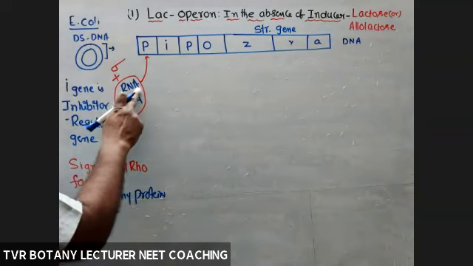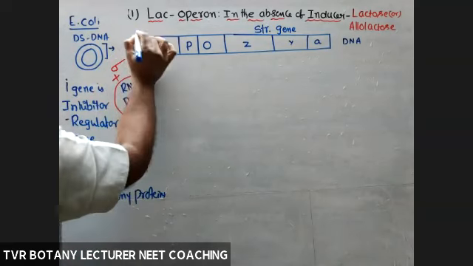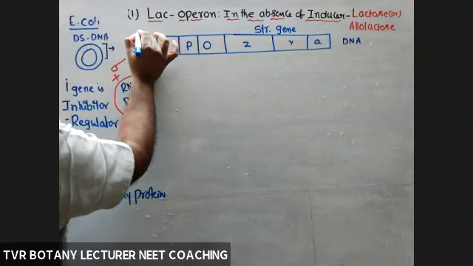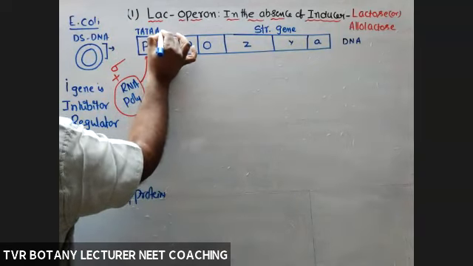So RNA polymerase is able to access the promoter region. What is the promoter region here? Pribnow box, TATA.